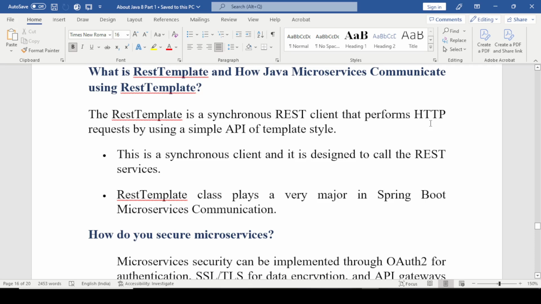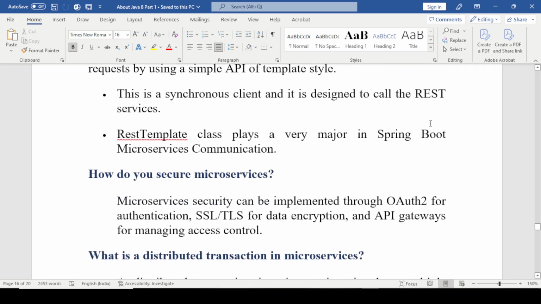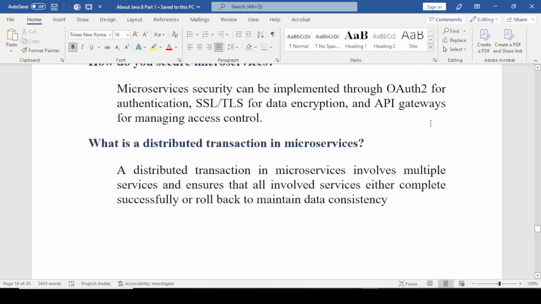How do you secure microservices? Microservices security can be implemented through OAuth for authentication, SSL and TLS for data encryption, and API gateways for managing access control.